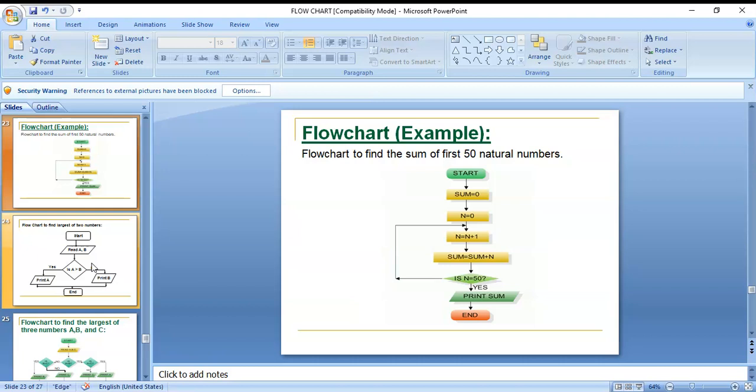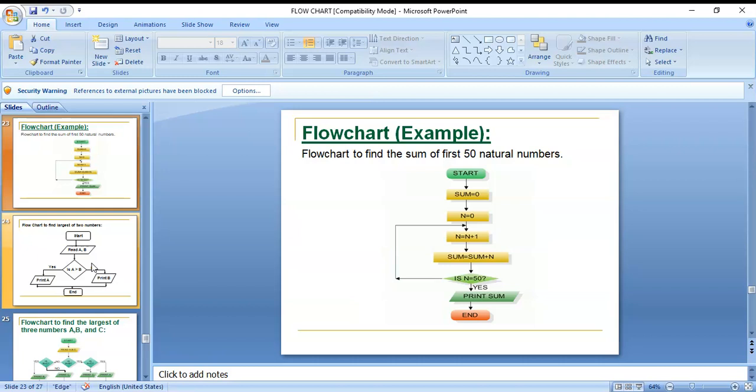Okay, here sum is 0 initial value and n initial value also 0. n is equal to 0 plus 1, nothing but 1, the n value. Now sum is equal to 0 plus n value, what? 1. 0 plus 1, 1. Okay, here is 1 equal to 50? No. Then go back, and here n value now, what? 1. Okay, previous n value 1. n is equal to 1 plus 1, nothing but 2. Okay, sum is equal to previous sum value 1.